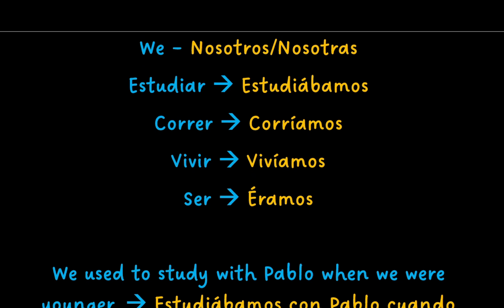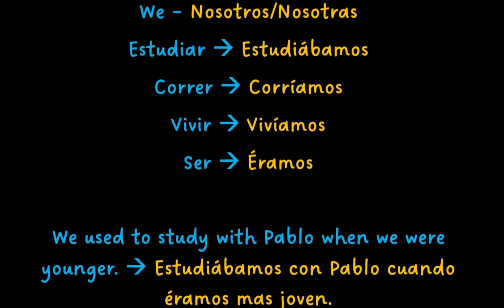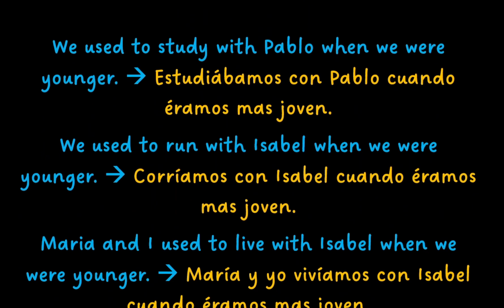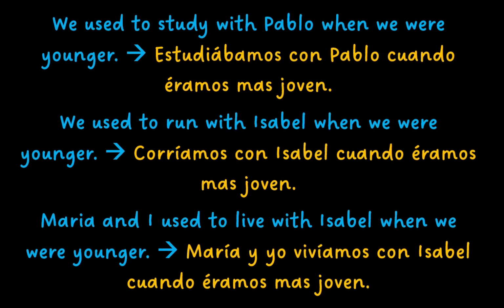We in Spanish is nosotros or nosotras, and to conjugate this, estudiar becomes estudiábamos, correr becomes corríamos, vivir becomes vivíamos, and ser becomes éramos. We used to study with Pablo when we were younger is estudiábamos con Pablo cuando éramos más joven.